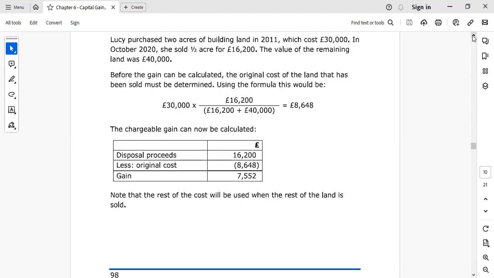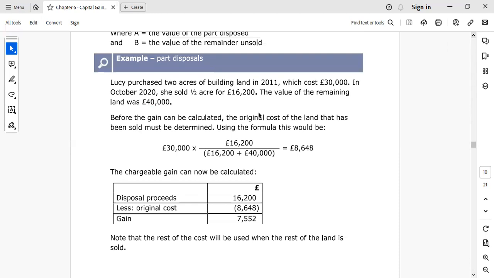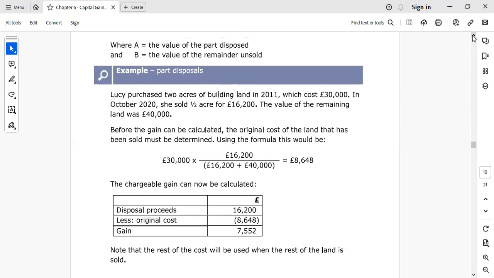Let's see the example. Lucy purchased 2 acres of land. The cost of the land was 30,000 pounds. She sold part of the land and she got 16,200 pounds.